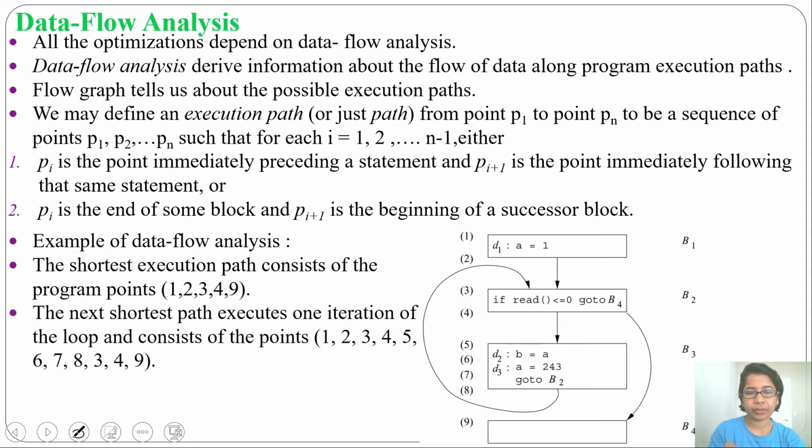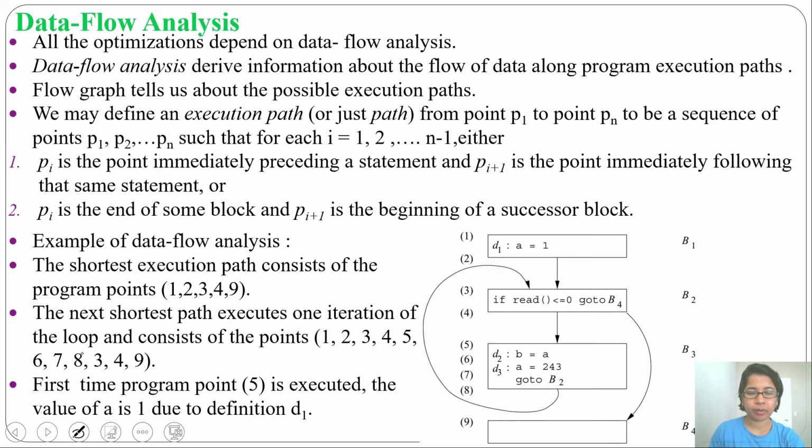So after this, what will be the next shortest path? 1, 2, then 3, 4, 5, 6, 7, 8. After 8 it will go to program point 3. Then 3, 4, and after 4 it will go to program point 9. So the next shortest path is 1, 2, 3, 4, 5, 6, 7, 8, 3, 4, 9.